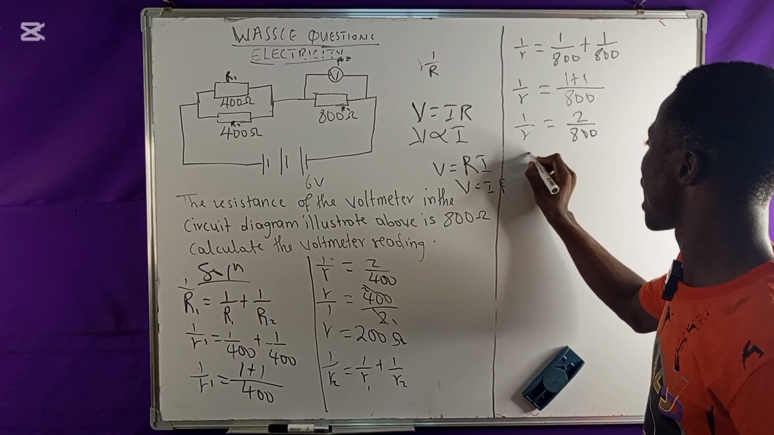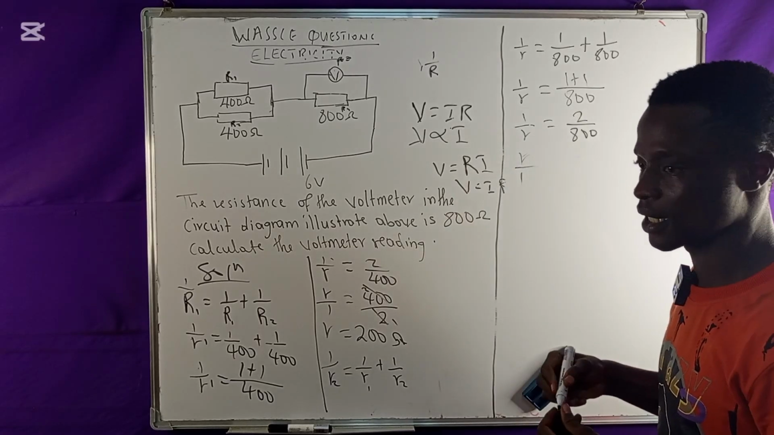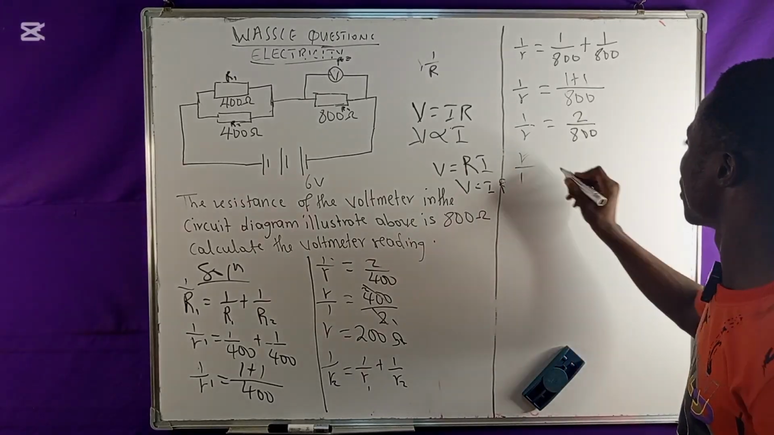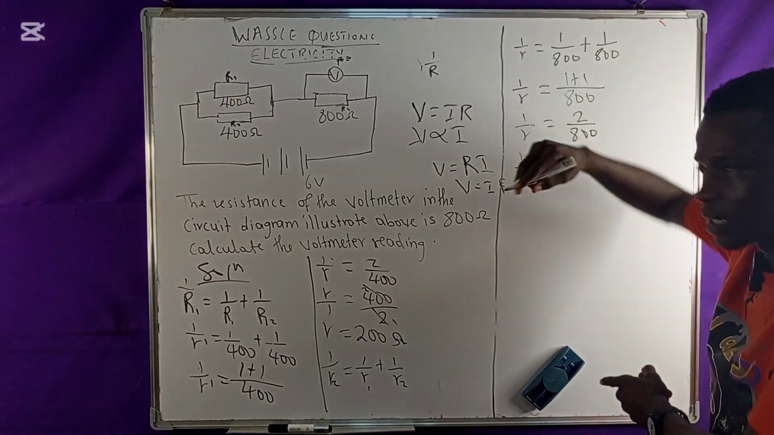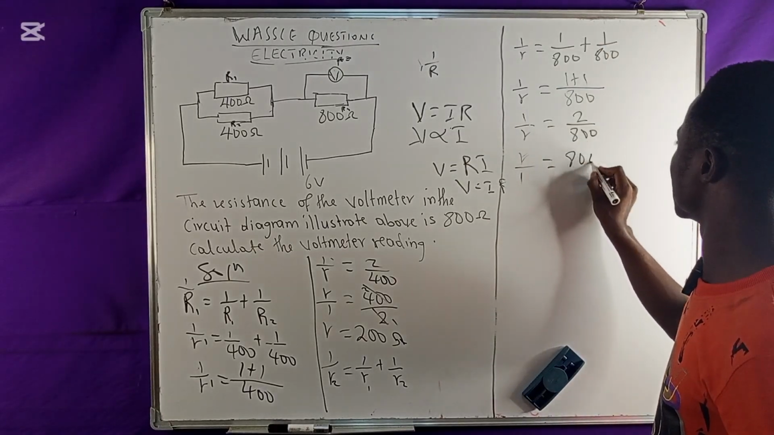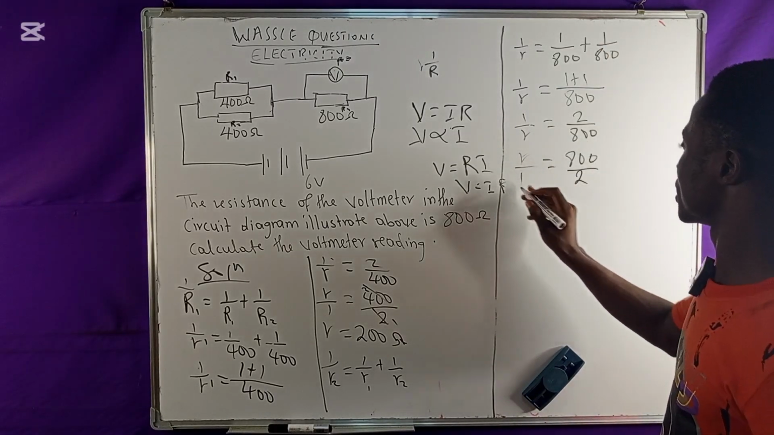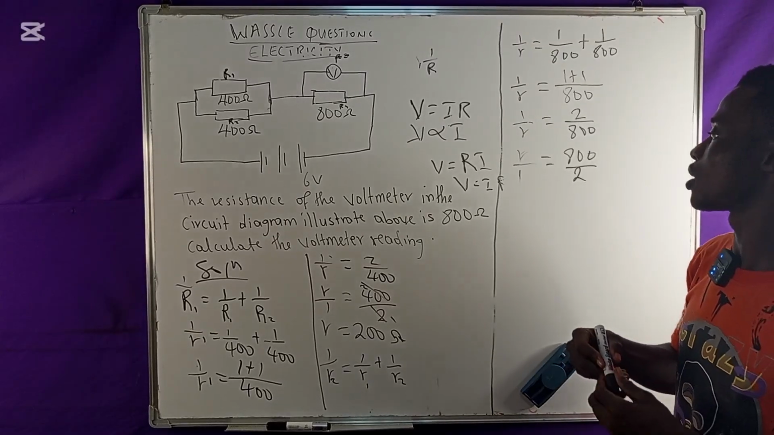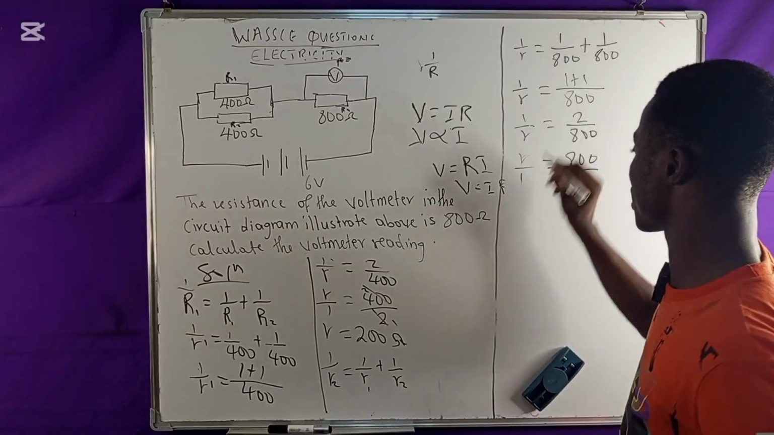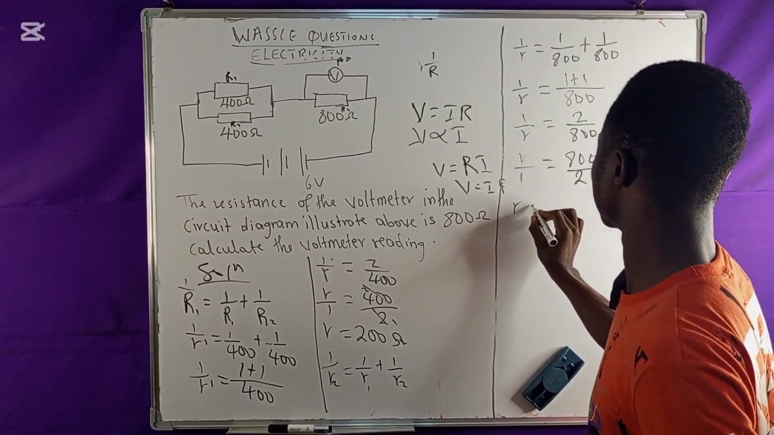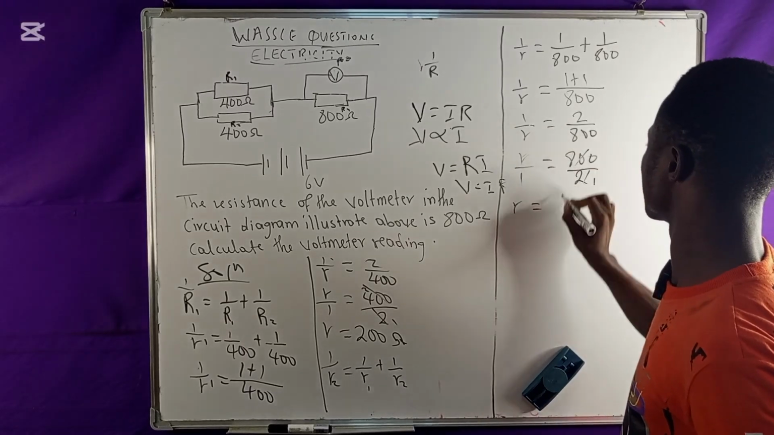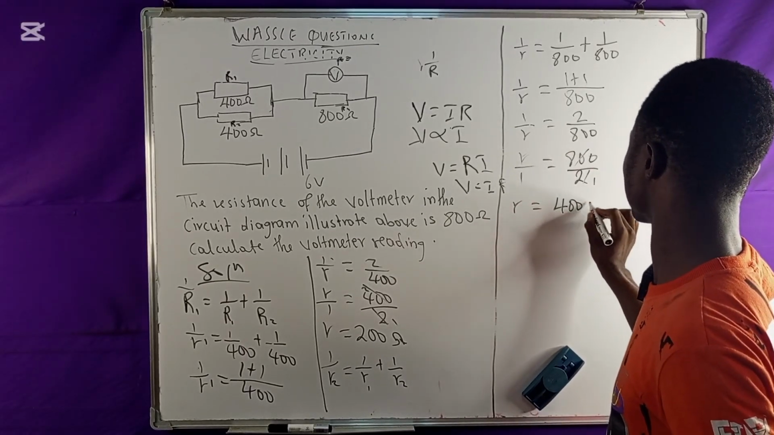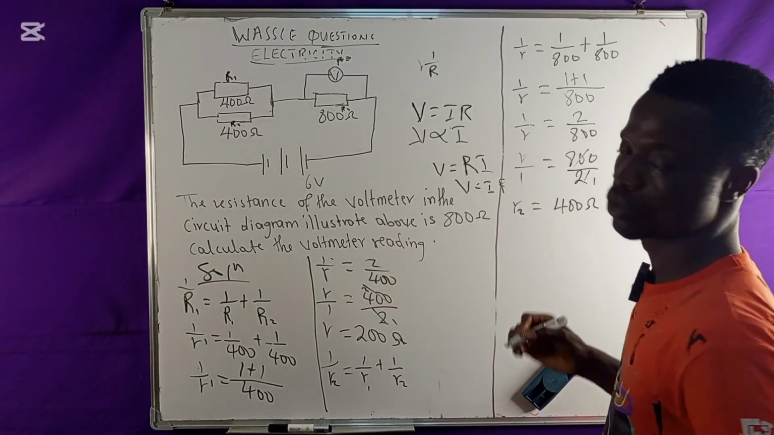That means I'll have R all over 1 all equal to, I'll invert this as well. Then that means I'll have 800 all over 2. Then in this case, anything divided by 1 is the same as that particular value. That means I will still have R equal to 800 divided by 2, which is 400. So that means I have 400 ohms for the R2, right?